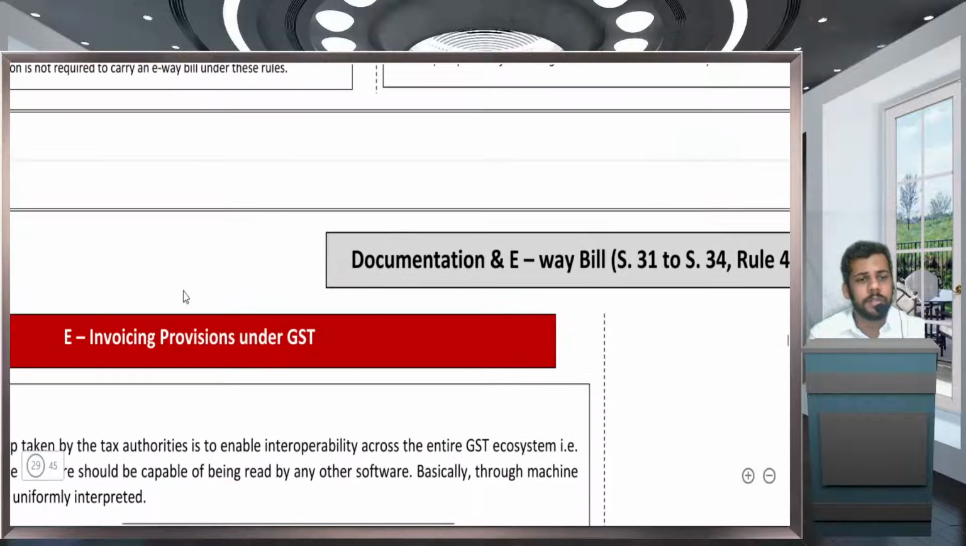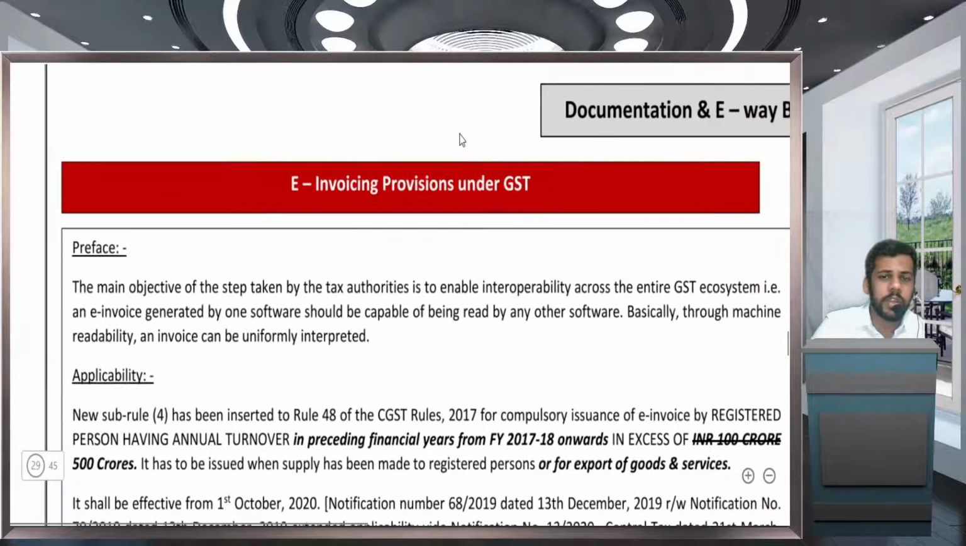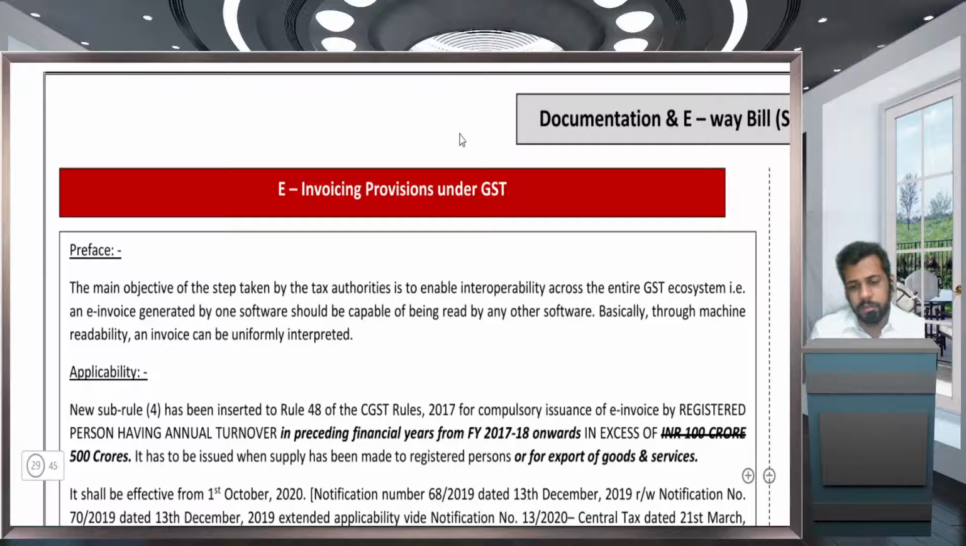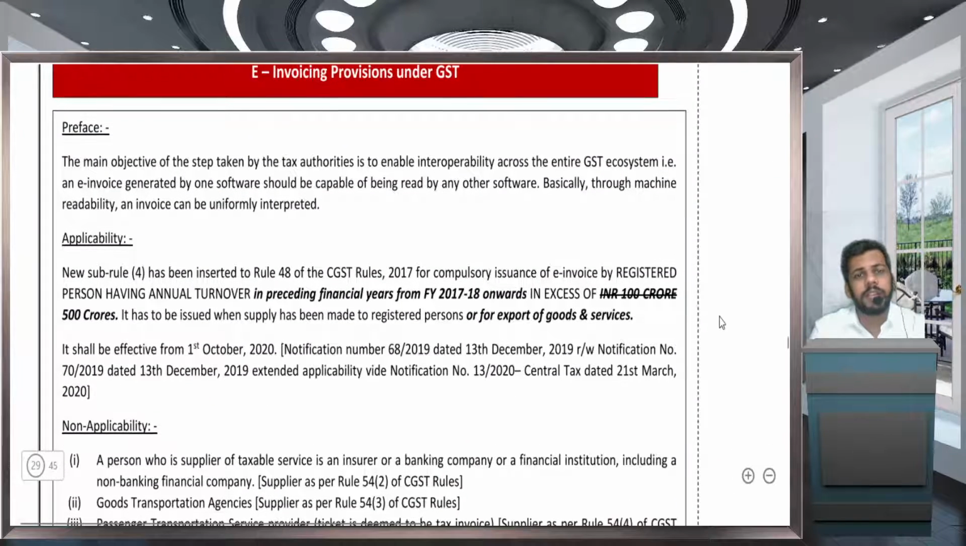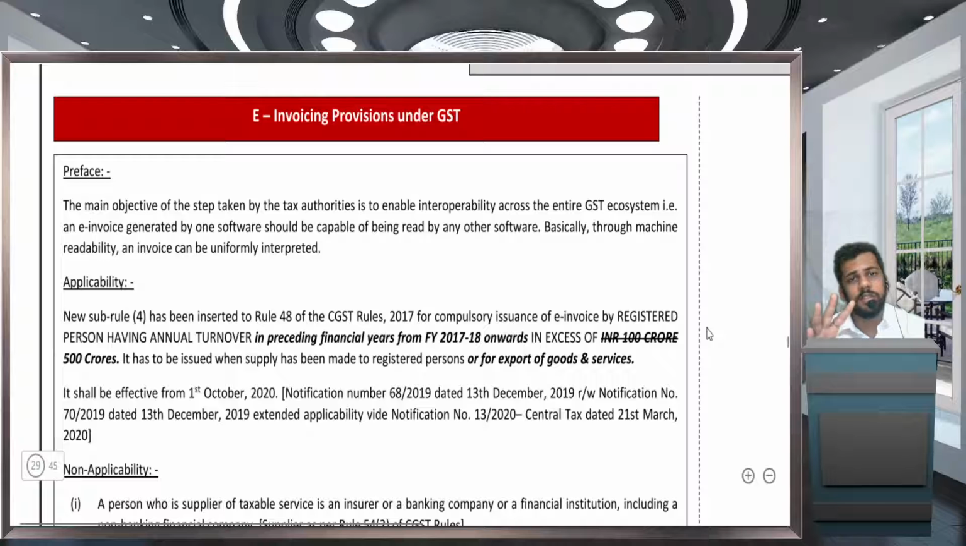Next one, e-invoicing and QR code. The last provisions of this chapter, e-invoicing and QR code. So what is e-invoicing? Very important point. E-invoicing means invoices generated on e-invoice schema basis. So what is the e-invoice schema?